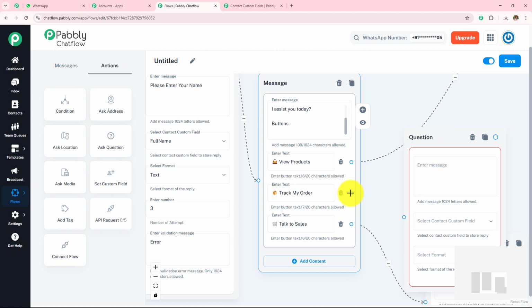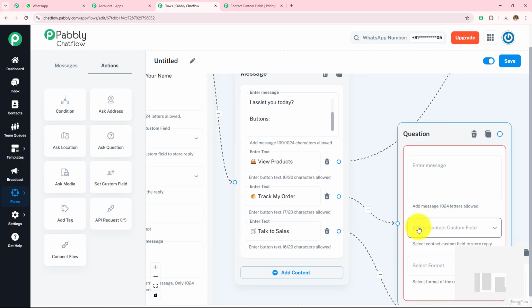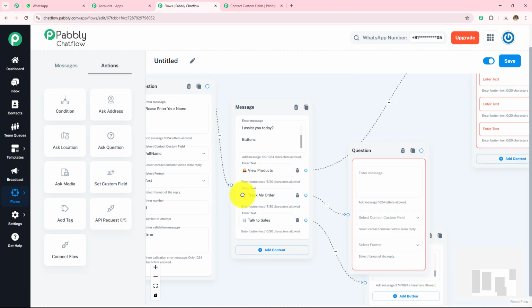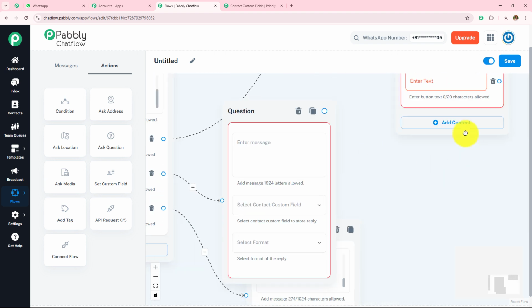And then I'm going to build the connection between this circle and this circle. I'm going to ask them the order ID, and then I'm going to fill in the details, like the same process that we used while asking them the question. Now when they give the order ID, I am going to provide them with more information: this is your status, or you can track your order over here. And then I'm going to end this chatbot.